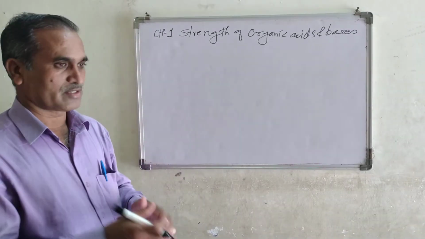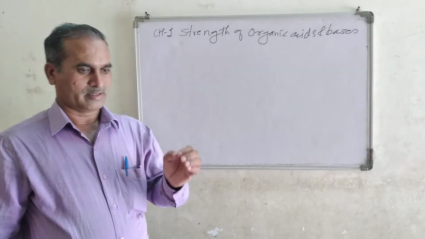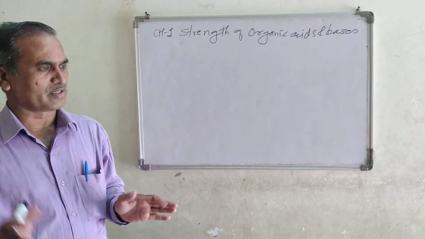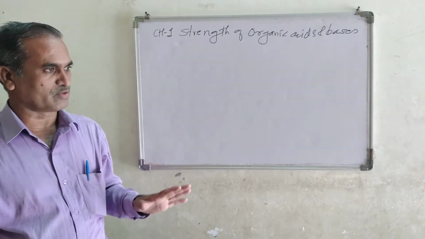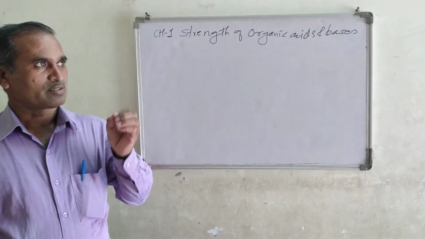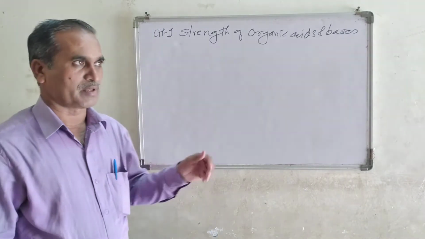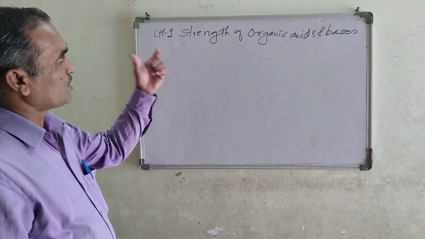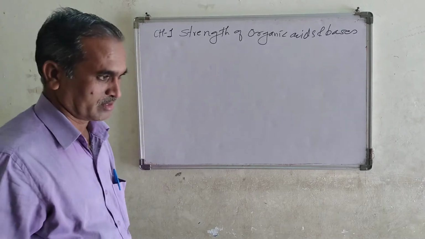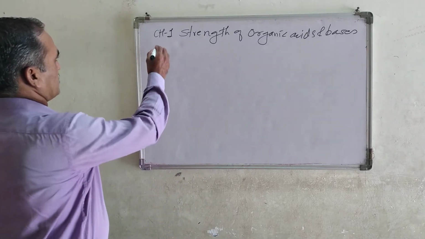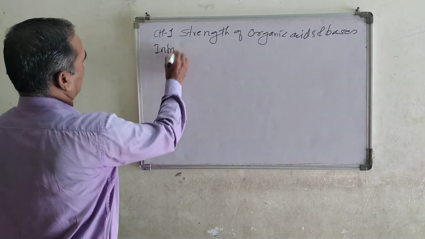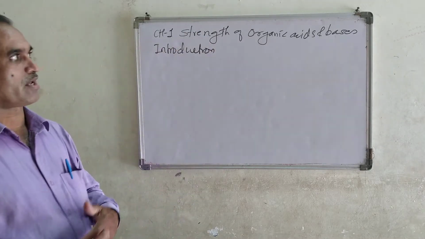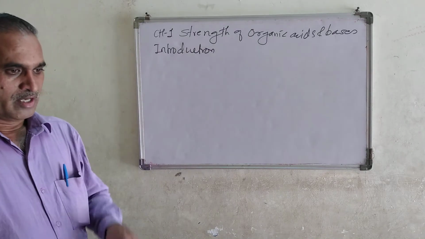So yesterday we have seen what we mean by organic chemistry. The simple definition of organic chemistry is that the study of compounds that contain carbon is known as organic chemistry. So the first chapter is the strength of organic acids and bases. Let us see first the introduction of this chapter.